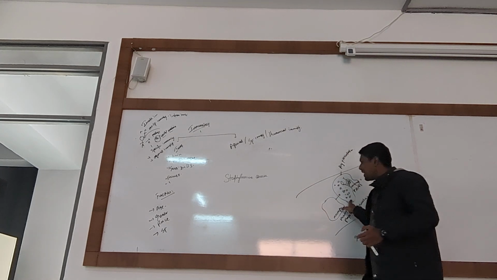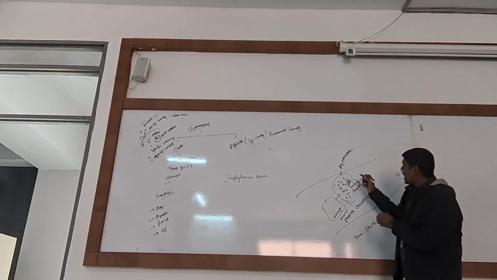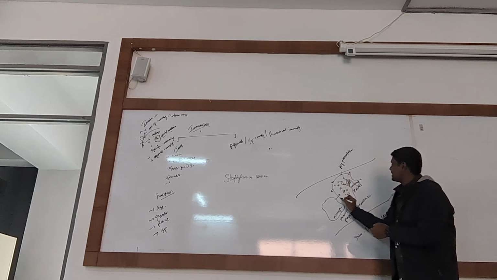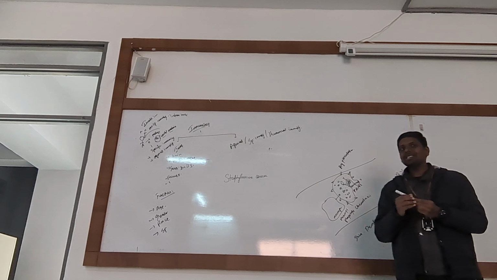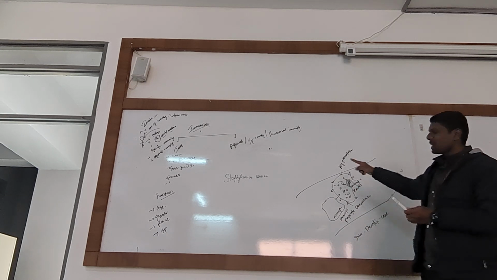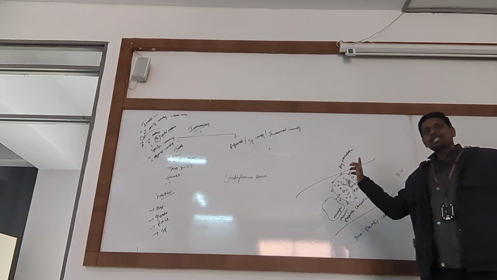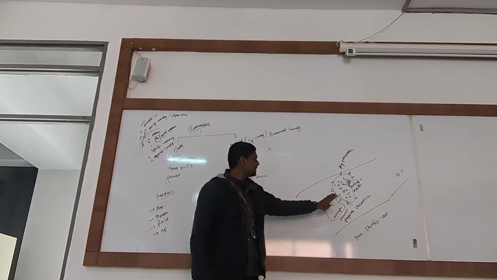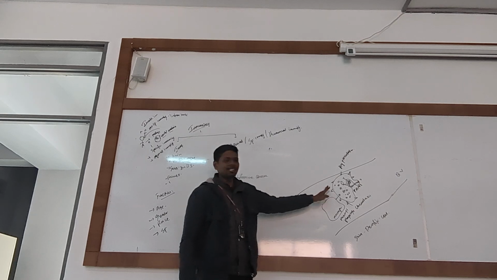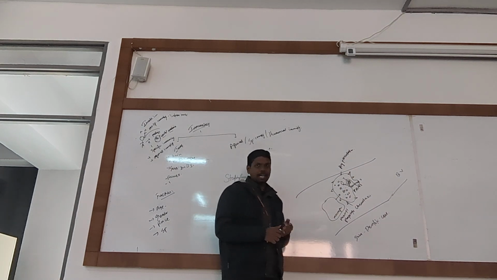Similarly, this macrophage, after digesting, keeps those particles on its surface like this, just like our bone necklace. Why is it doing this? We'll see. This is called antigen presentation. So it ate the chicken and kept the bones on the surface and is roaming here and there. So let it do. This concept is very important. This is called antigen presentation. After antigen presentation, what happens?